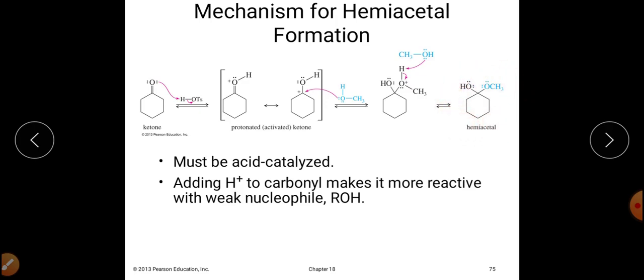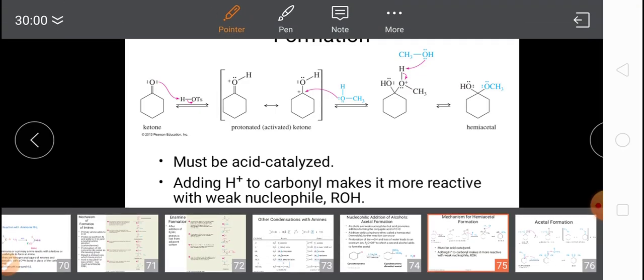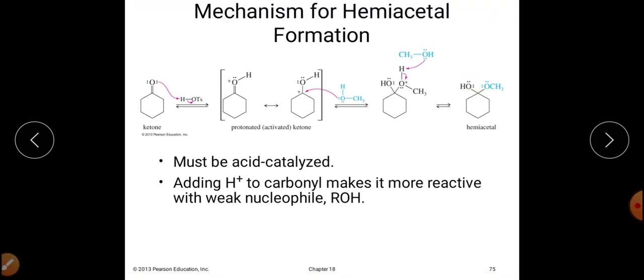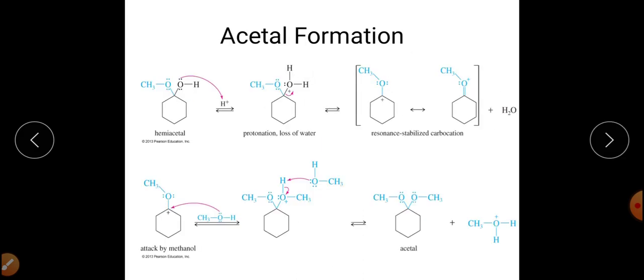That is, a single OR group has been attached to the carbonyl center of the aldehyde or ketone. After formation of this hemiacetal, the hemiacetal will get converted into acetal. That is, further addition will happen.